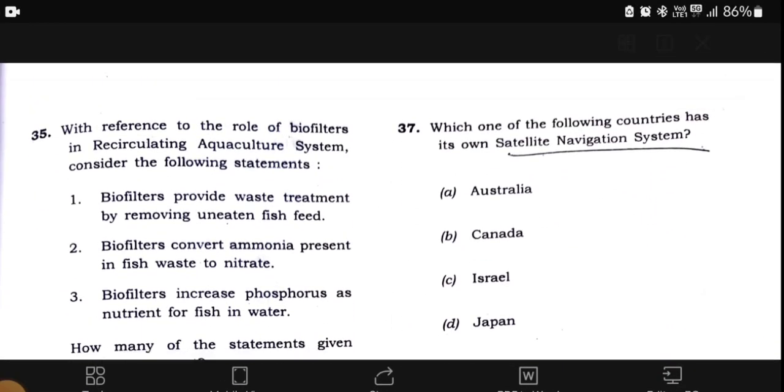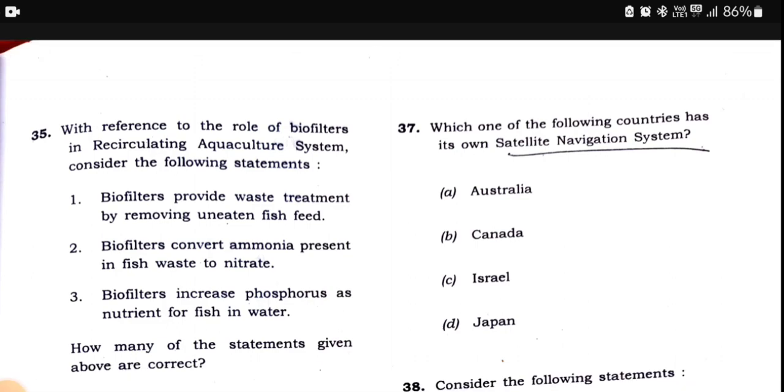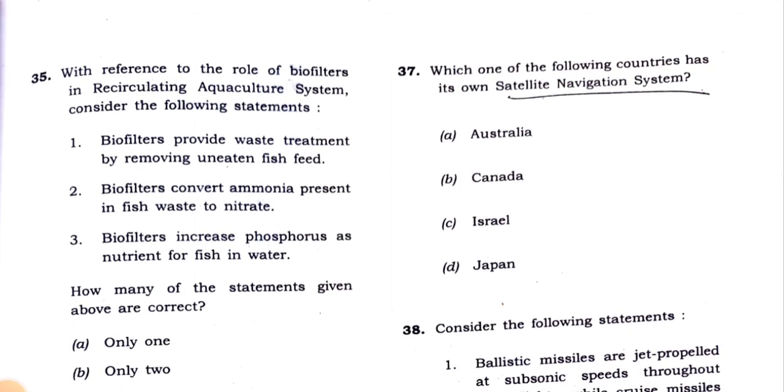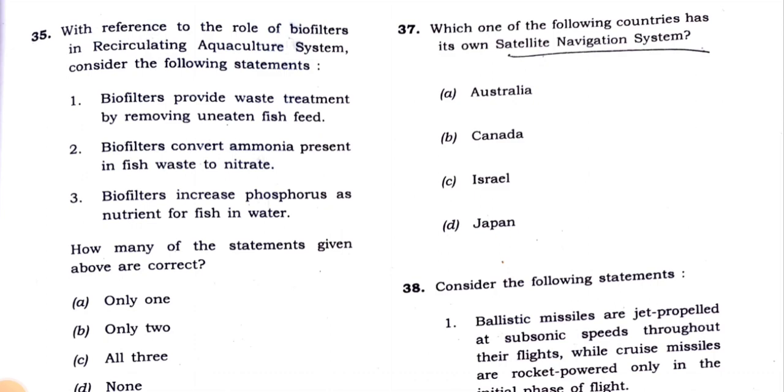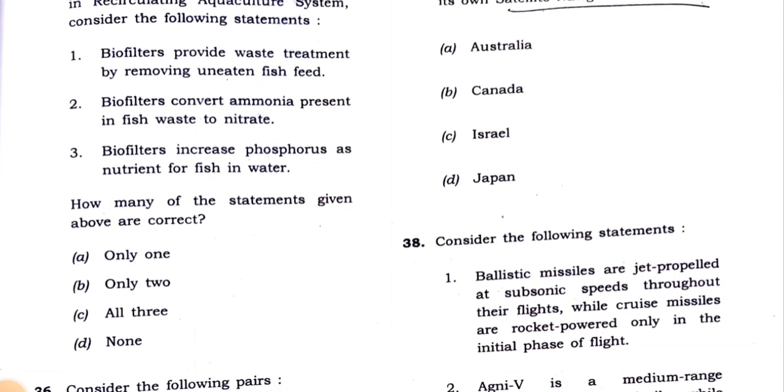Then, which one of the following countries has its own satellite navigation system? Australia, Canada, Israel, and Japan. So in case of this, Japan has its own satellite navigation system. Australia does not have its own satellite navigation system, nor does Canada, nor does Israel, only Japan.